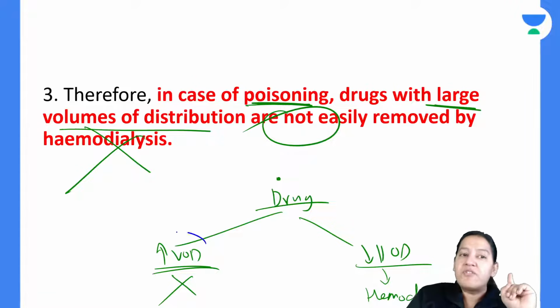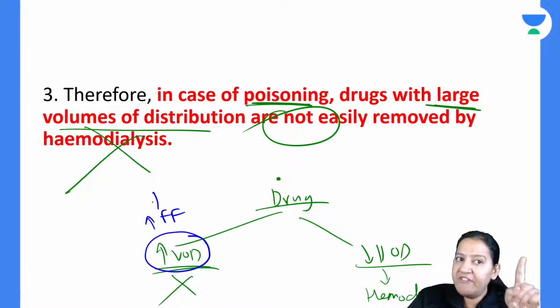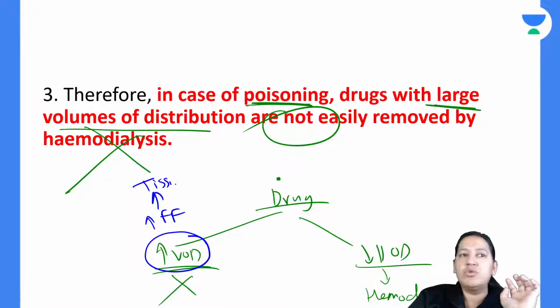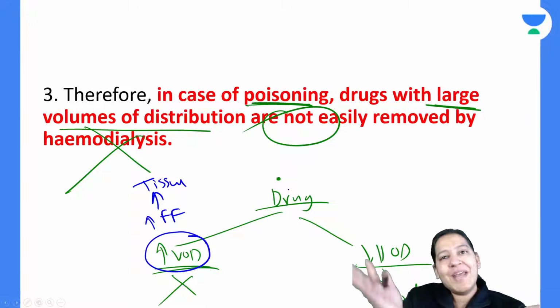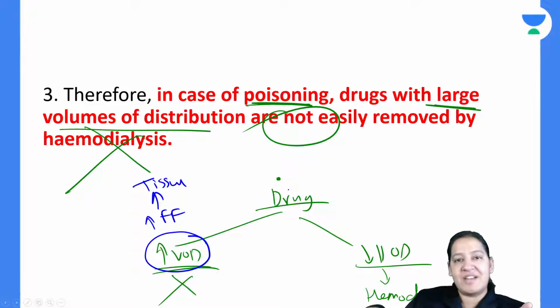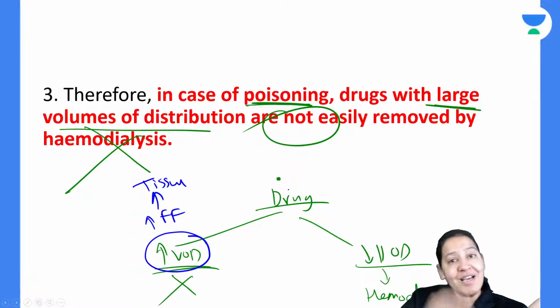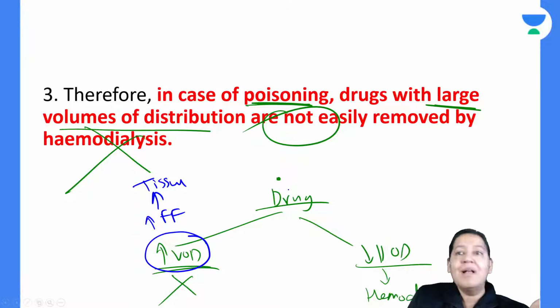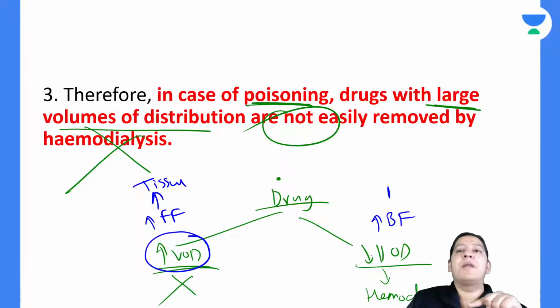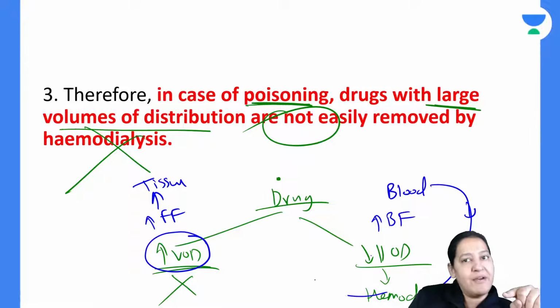So the drug having high volume of distribution is having high free form, and high free form means all the drug has already entered the tissue. There is no drug in the blood. So no need to take blood out, filter it and inject it again. If there is no drug at all in the blood, why take it out? The drug is present in the tissue, not in the blood. And low volume of distribution means it is having more bound form. All the bound form is present in the blood only, so most of the drug is present in the blood. So take the blood out, do the hemodialysis and re-inject it again.